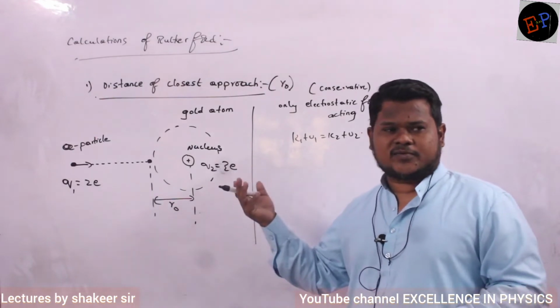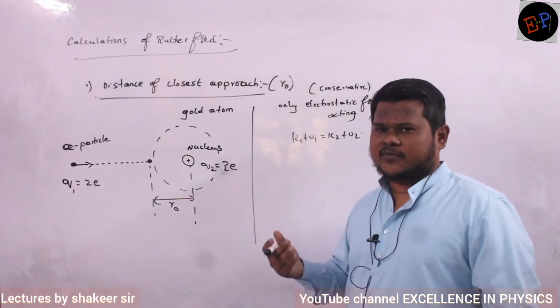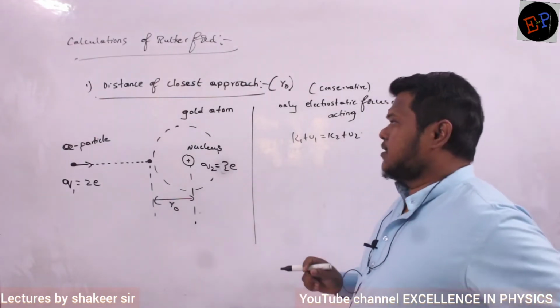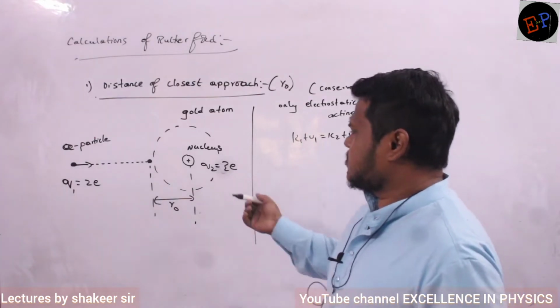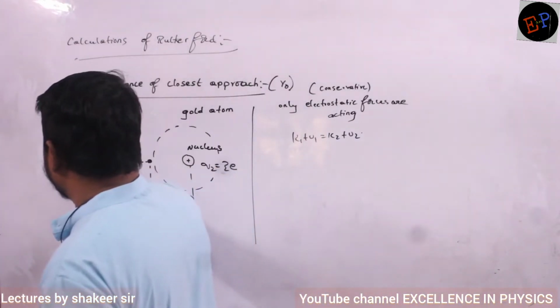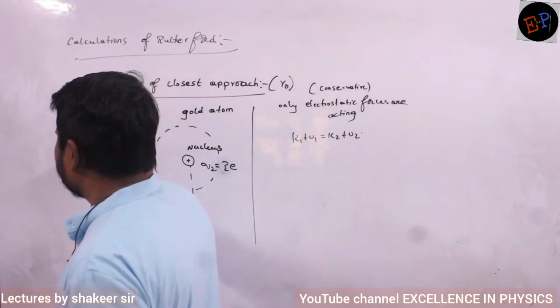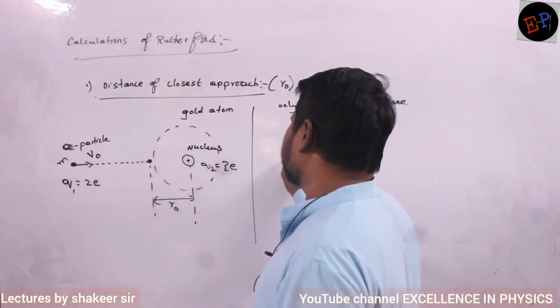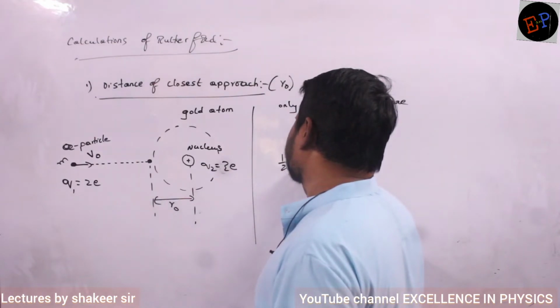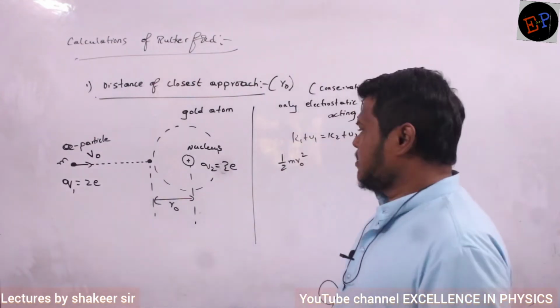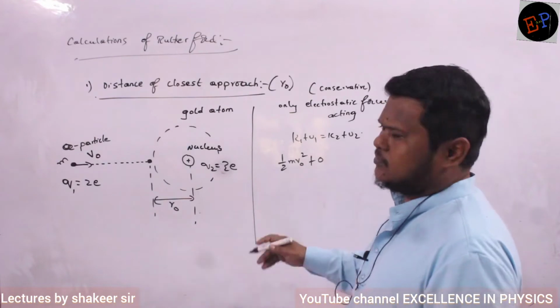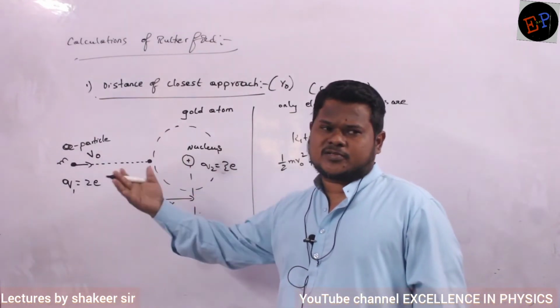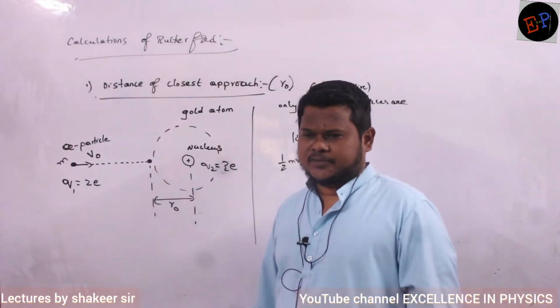If only conservative forces are acting, definitely I can use the law of conservation of mechanical energy. Initial kinetic energy: let us consider this alpha particle is traveling with a velocity of V0. Mass of the alpha particle, let it be m. Therefore initial kinetic energy is half m V0 square. Initial potential energy is 0, because they are present at a very large distance. There is no potential energy initially.